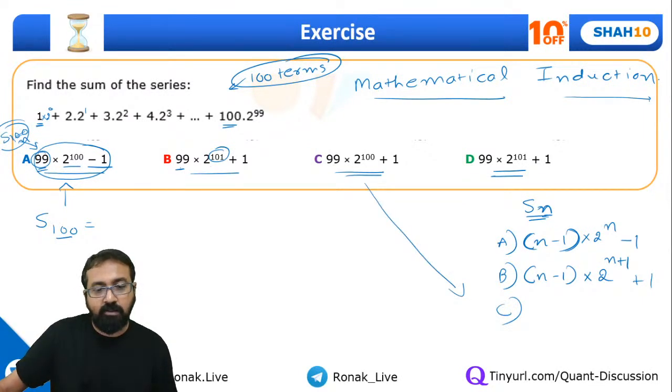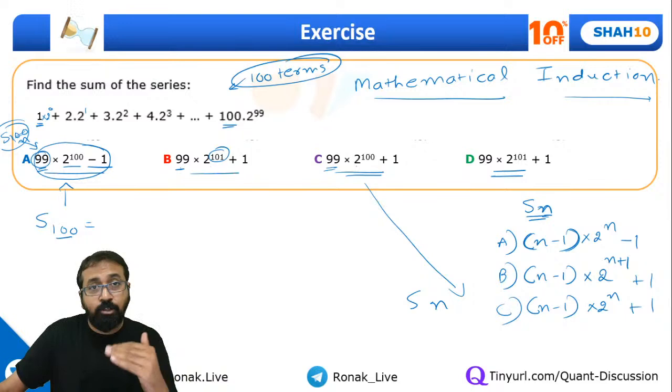How will we write the sum of n terms? Instead of 100, it's 99, so instead of n, we'll write n minus 1. Then 2 raised to 100 becomes 2 raised to n, and plus 1 as it is. So I'm just trying to generalize this.